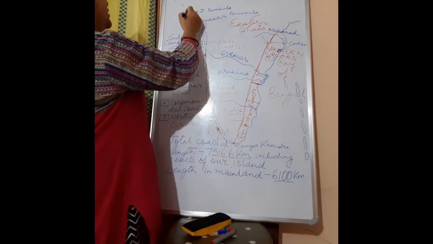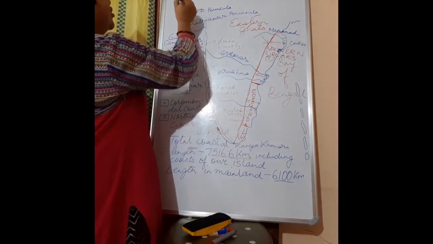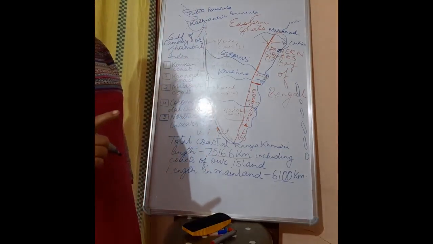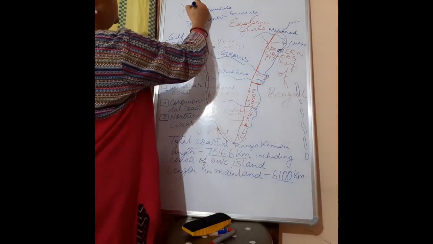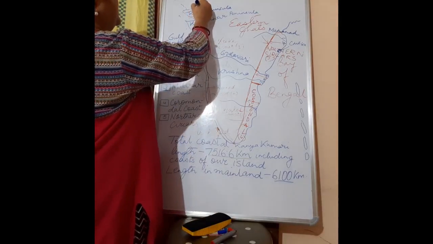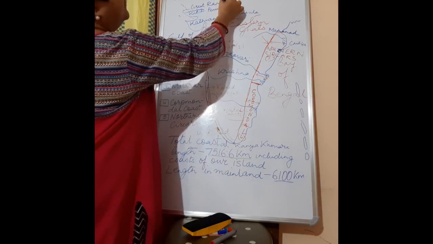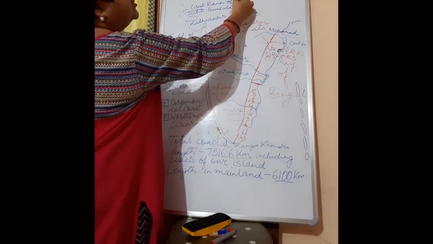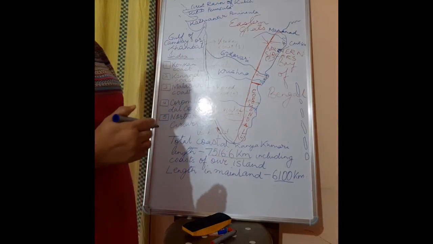Now this Kutch Peninsula is divided into 2 parts. The upper part has salt deposits. I have referred to it in the desert portion. It is known as the Great Rann of Kutch, and there is a lot of deposits of salt. Previously, the river Indus used to flow.